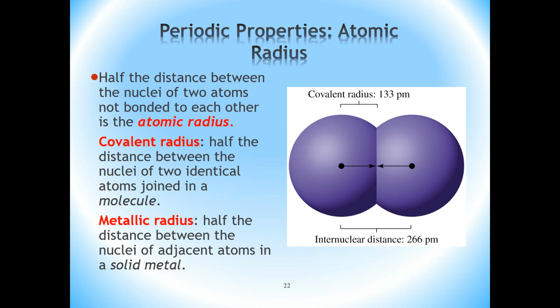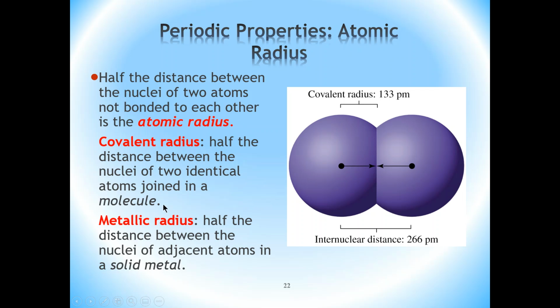So let's first define what we mean by the atomic radius, okay? Here's a definition of the atomic radius of an atom. It is half the distance between the nuclei of two atoms not bonded to each other, and that is what the atomic radius is.